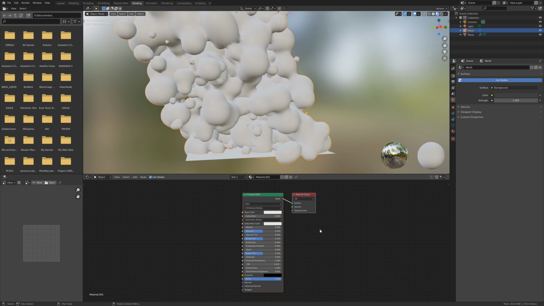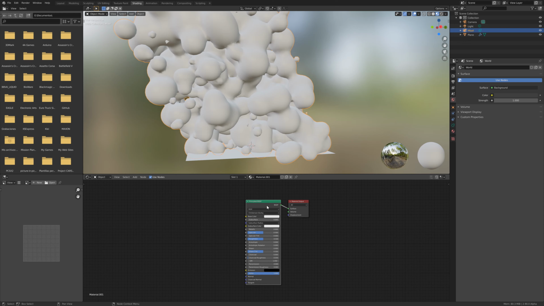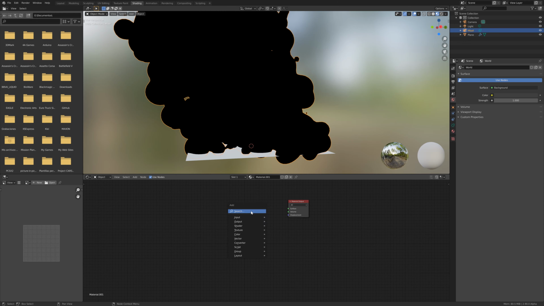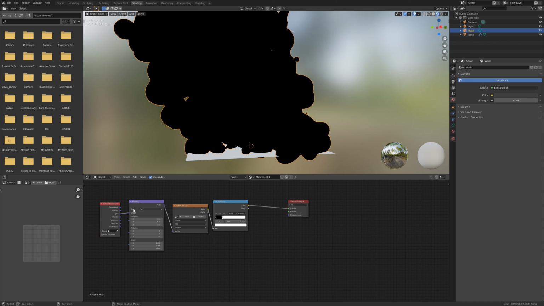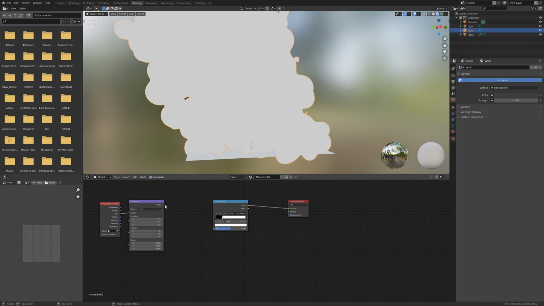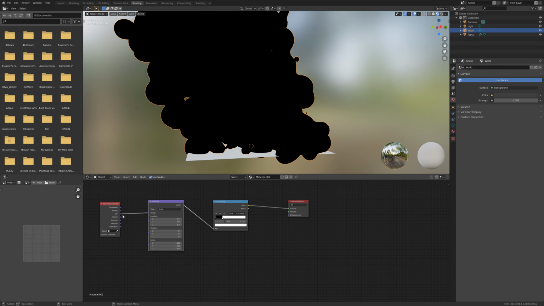Add a new material. Delete the principal node. Add a color ramp. Press Ctrl T to add a coordinate texture and a mapping node. Join the normal to the vector.